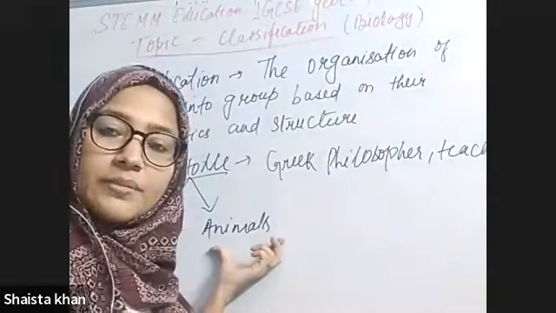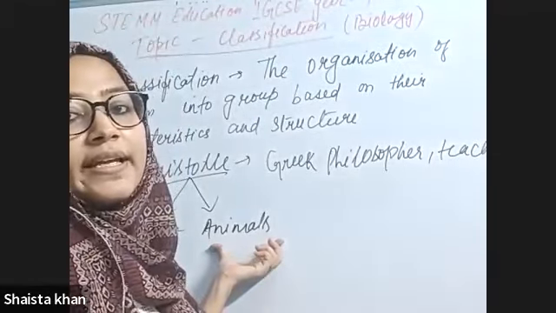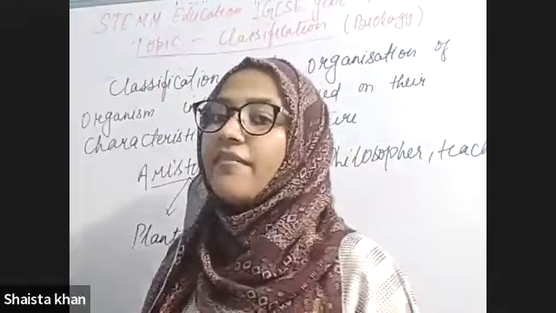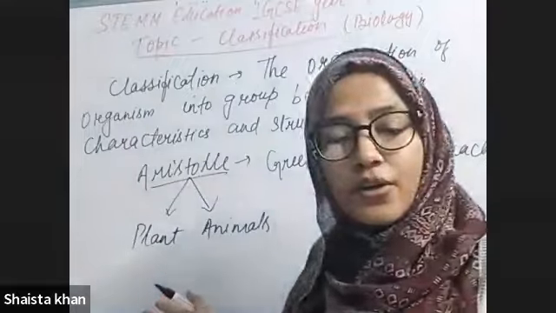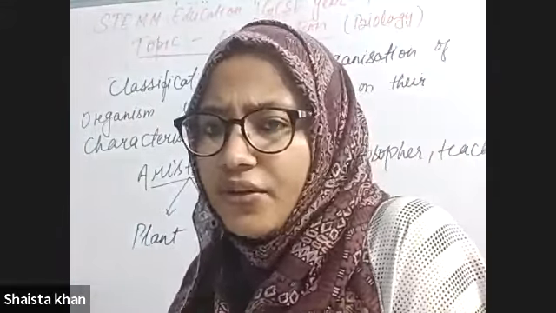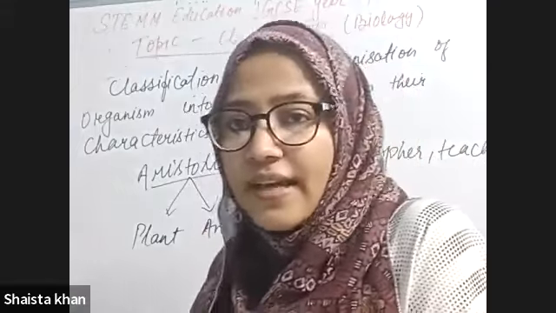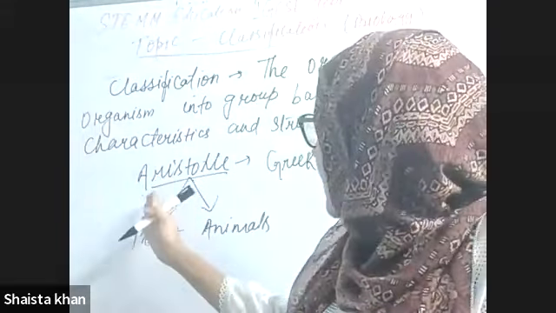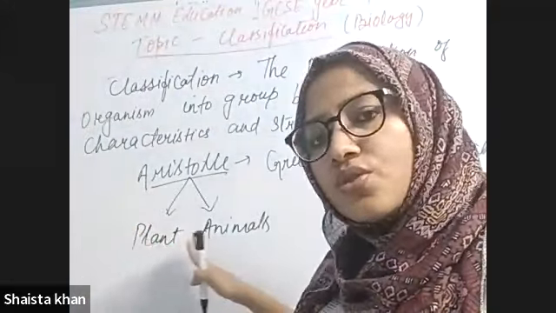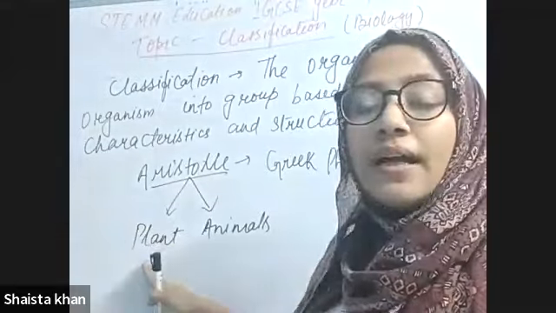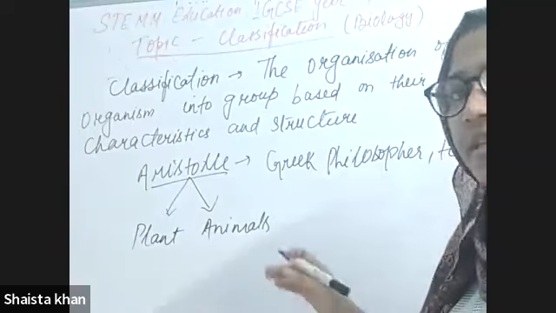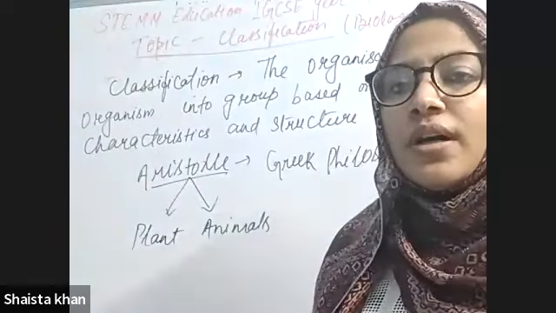And if you talk about animals, there are so many types. Some animals have four legs, some have feathers, some have limbs. Some are microorganisms, unicellular or single-celled organisms, and some are multicellular organisms. So Aristotle divided organisms into only two categories: plants and animals. And after some time, it didn't work well.